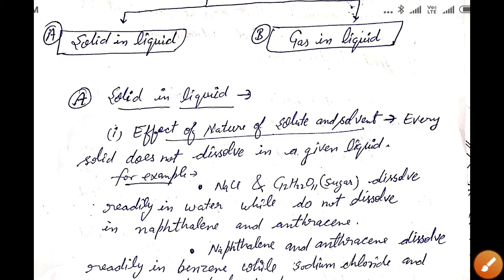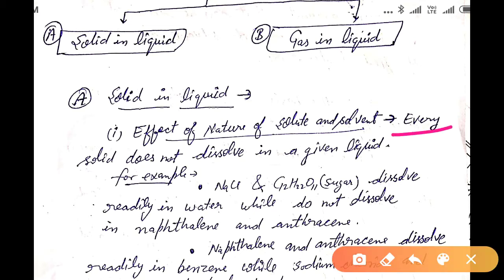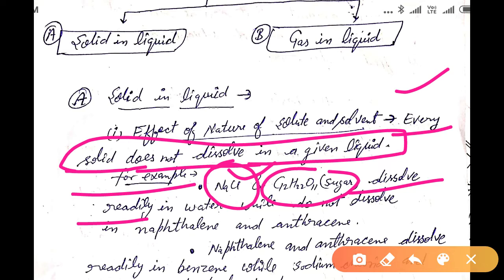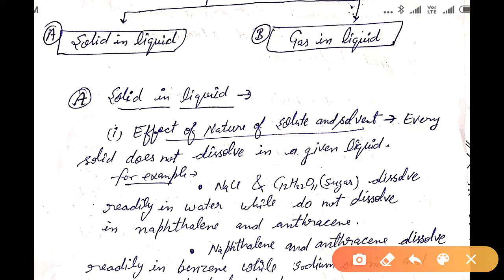So every solid does not dissolve in a given liquid. It is not necessary that every solid dissolves in every solvent. For example, NaCl, that is sodium chloride, and sugar dissolve readily in water. They are very readily dissolved in water, while they do not dissolve in naphthalene and anthracene.